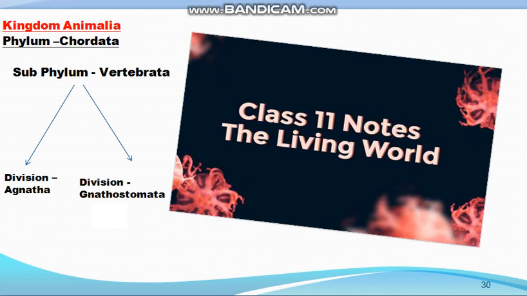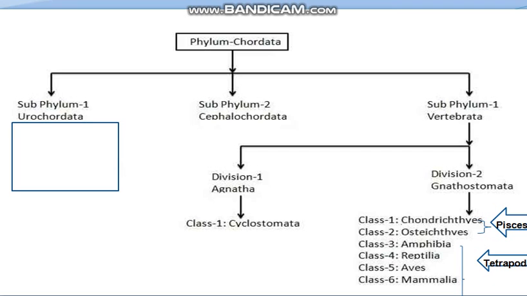Now this subphylum Vertebrata is divided into two divisions. The first is division Agnatha, and the second is division Gnathostomata. We have to study both, but in today's presentation I will take division Agnatha. This is the table of classification.